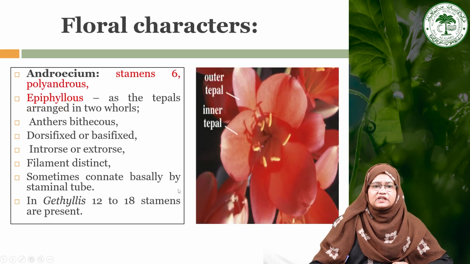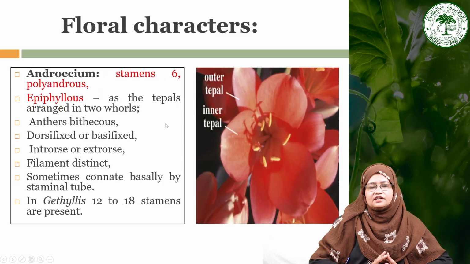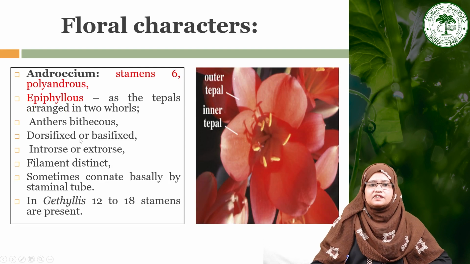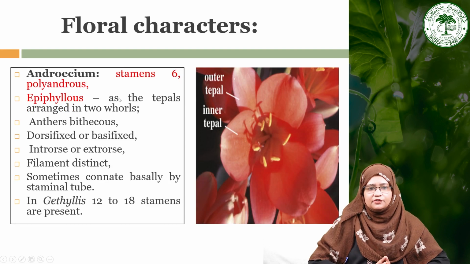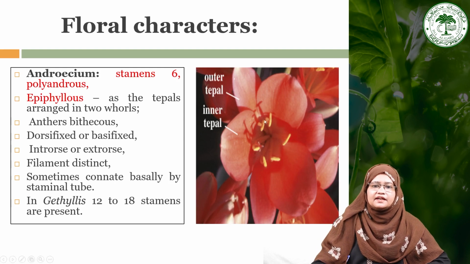Now moving towards the next floral part, the androecium, which is represented by 6 stamens that are generally polyandrous. As we can see here, there are 6 stamens, and all are polyandrous, that means they are free.